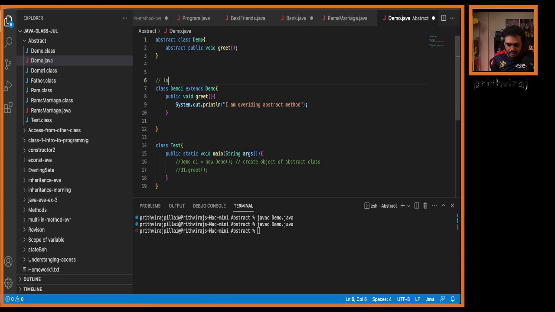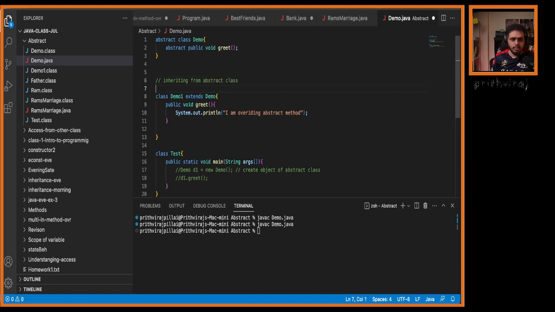So whenever you inherit, what are we doing here? Here we are inheriting from which class? From abstract class. Now there are two rules, guys. There are two rules when you inherit from an abstract class. First rule is you have to override the abstract method of that particular class.